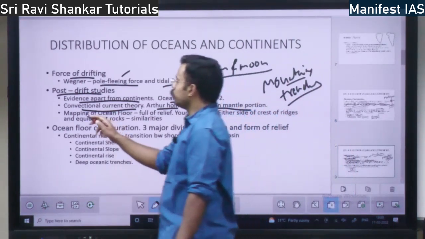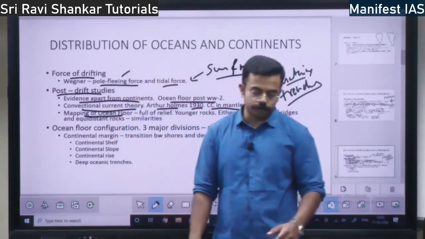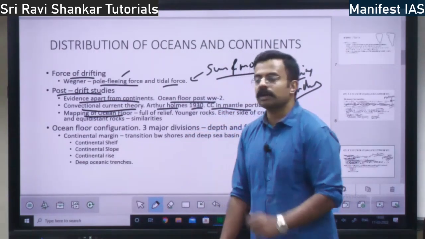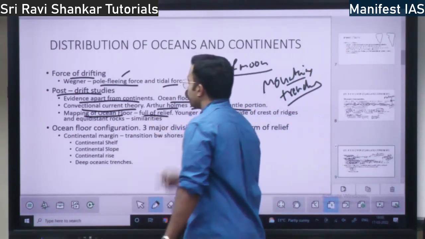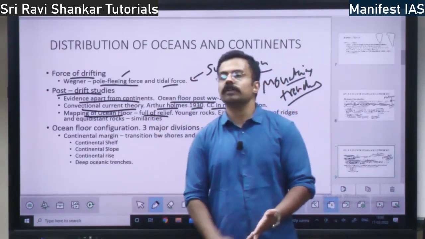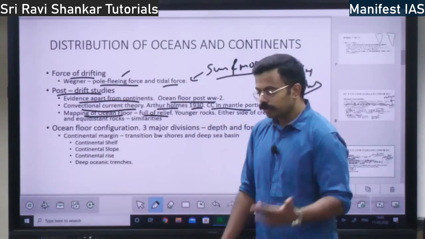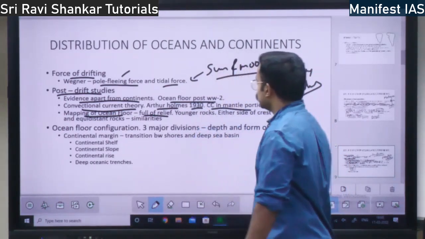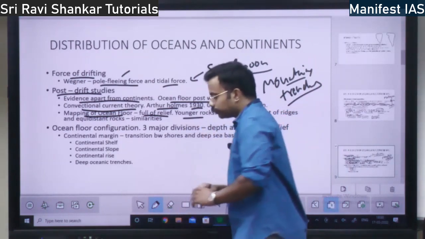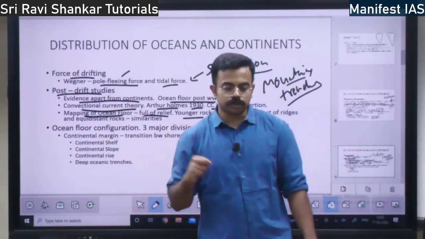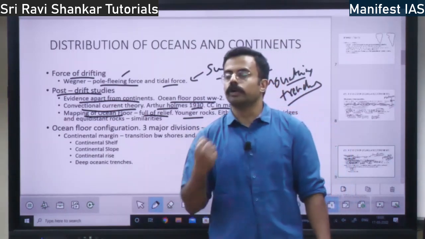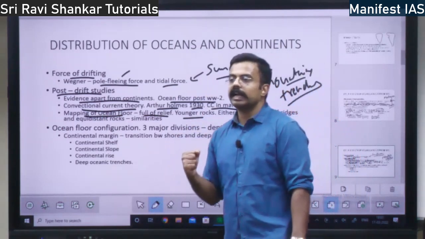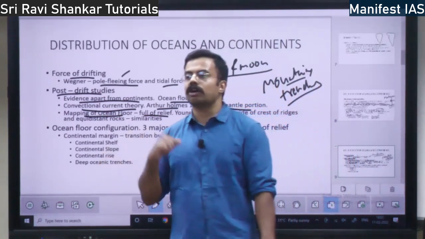Next you have mapping of the ocean floor. Mapping of the ocean floor is called bathymetric studies. In the bathymetric studies, when they study the ocean floor, what happens? It is full of relief, full of mountains, full of various landforms within the oceans. So you cannot say that the ocean floor is empty, right? That is the concept. Also, if you look at the rocks on the continents and the rocks in the oceans, the oceanic rocks are younger. They are formed very recently compared to the continental rocks.